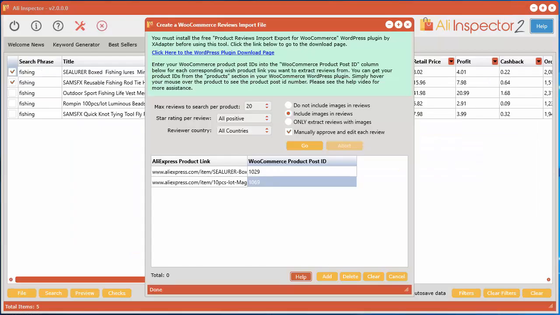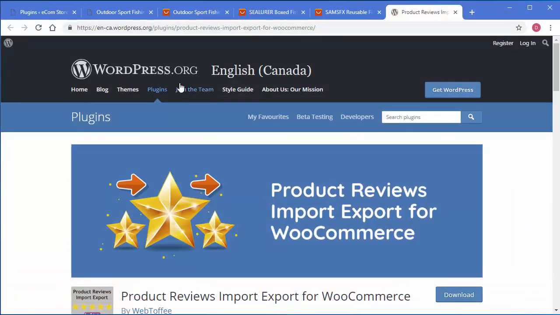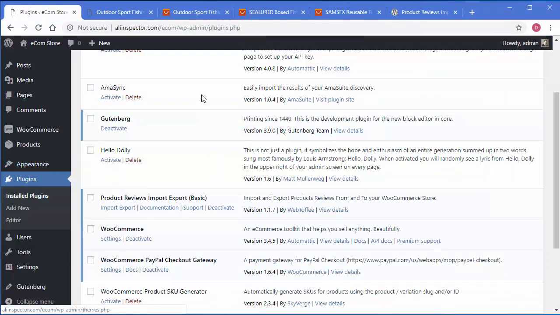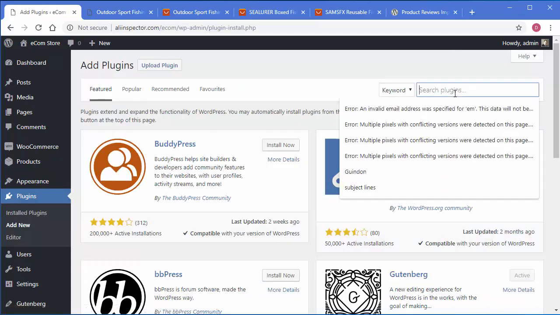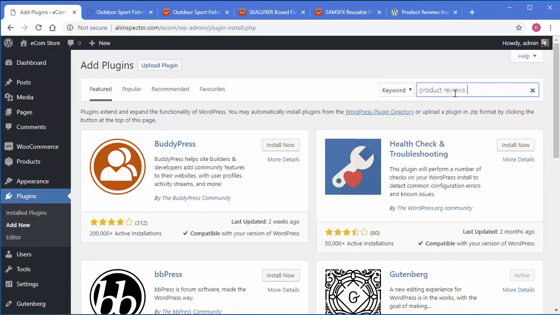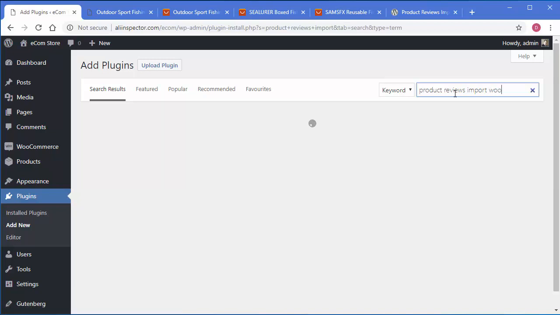So inside of your plugins, you can just go to add new. And go product reviews, import WooCommerce. It should come up.